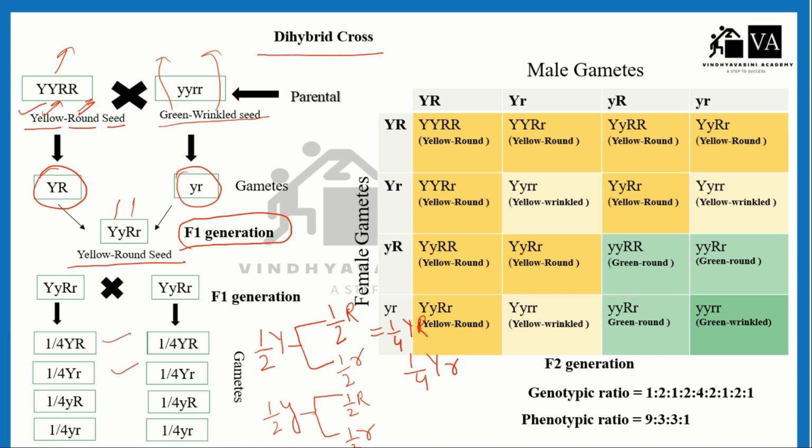Small y and capital R will form 1 by 2 multiplied by 1 by 2, that will be 1 by 4 capital R small y. And the last one will be 1 by 4 small y small r. These were the four types of gametes that will form, right?